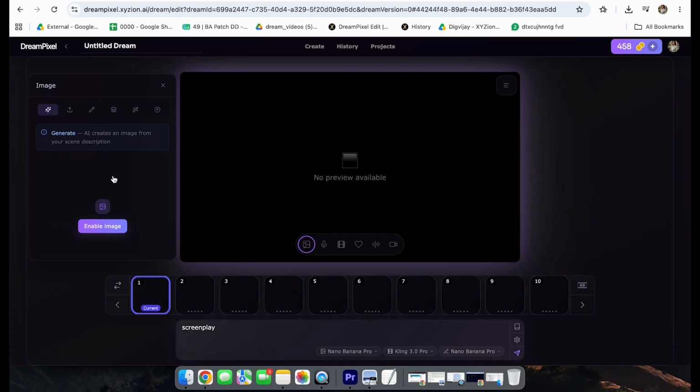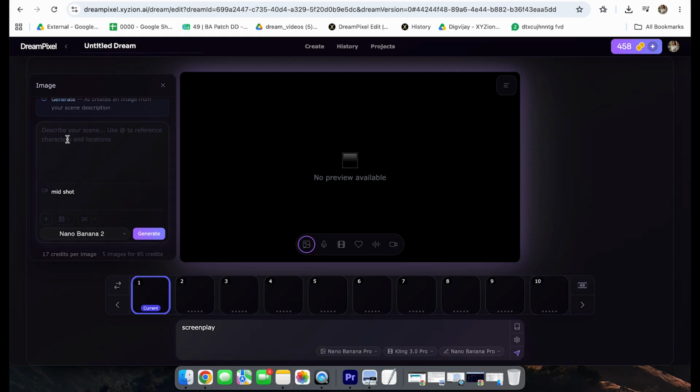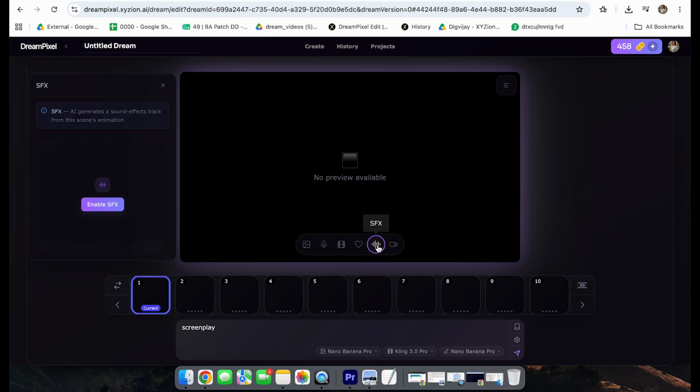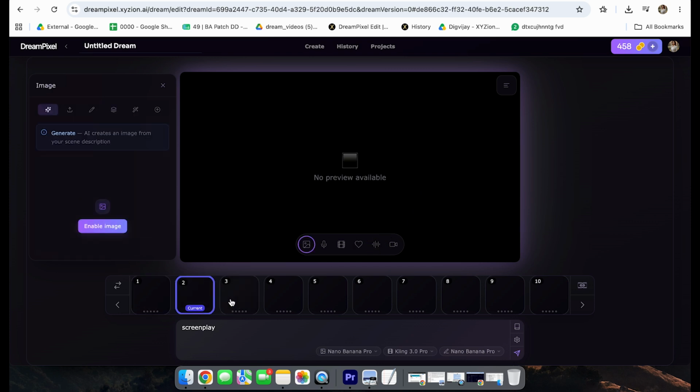Option 2 is to create each scene by hand. When I say that, I mean select scene 1, put your image prompt, select your camera angle. Here is the image model you want to select. Here is the image resolution you want to have. If you have any reference character or location, you add that from here. Once your image gets created, you go to the animation, lip sync, SFX, and so on. And you keep on doing this for each and every scene till you get your whole video completed.